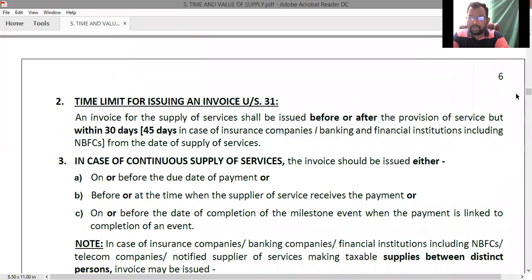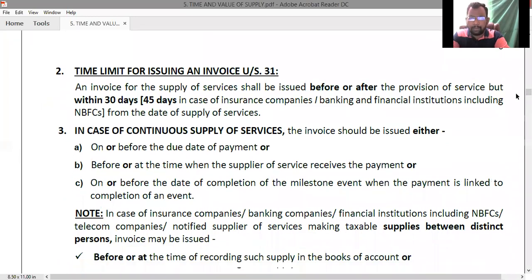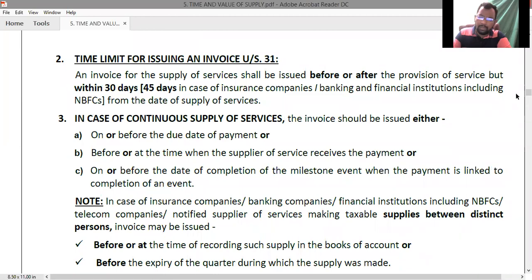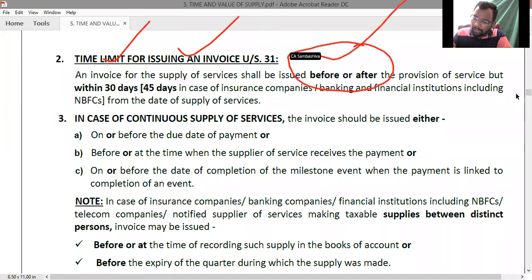Time limit for the issuance of invoice. Just now we have seen, sir, the time limit is that the invoice should be issued before or after the provision of service, but within 30 days from the date of supply of services.